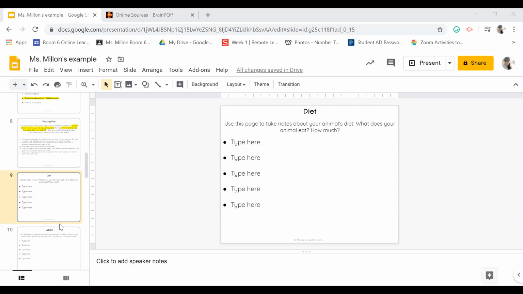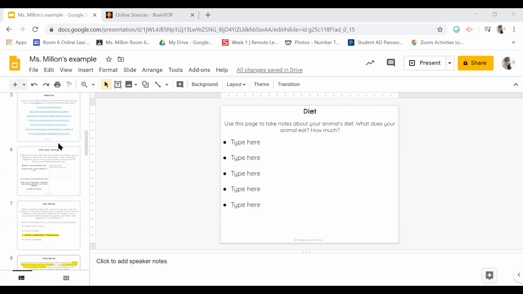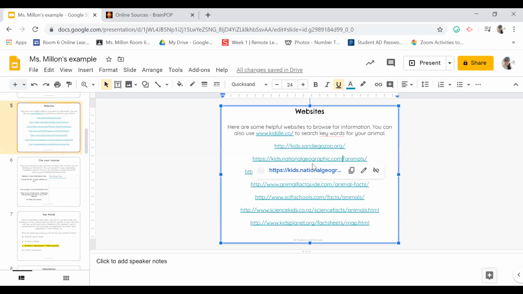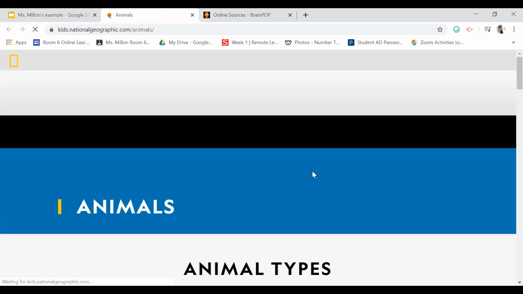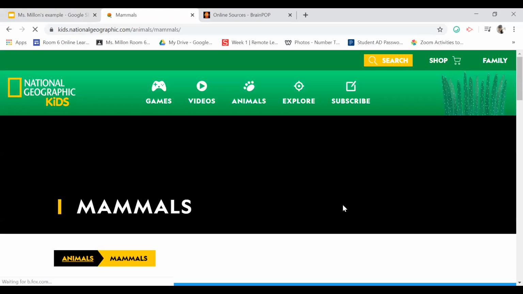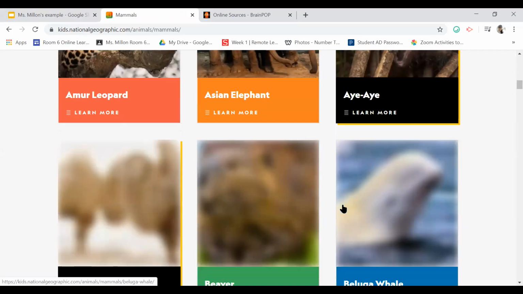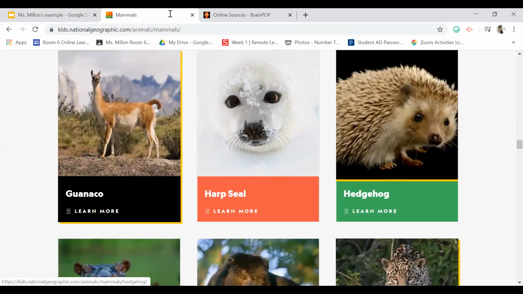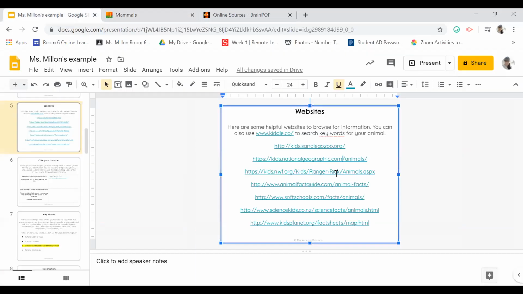So what I'm going to do today is go to slide 5 and start finding more articles on the echidna. That's something I did a little bit earlier, and I noticed I went to a couple of websites. For example, I went to National Geographic and I was looking for the echidna. I looked under mammals and I couldn't find it, which means this source is not going to be great for me because they don't have information on my animal. I went through several other websites that I provided and I couldn't find it there either.